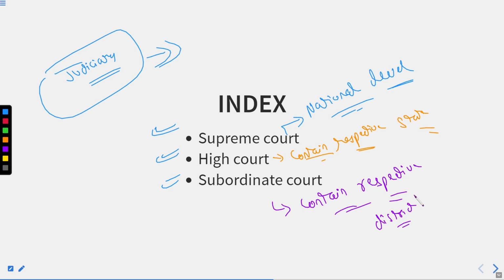Supreme Court is on the national level, High Court is on the state level, subordinate court is on the district level.